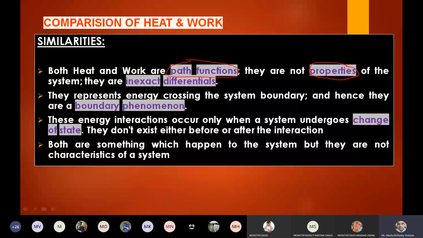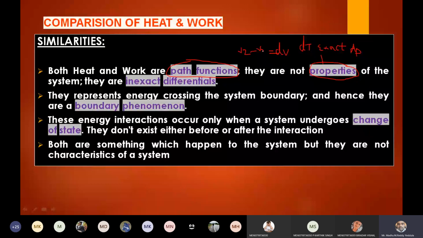Whenever it is a property, it is always an exact differential. If it is an exact differential, then we can call it a property of the system. Exact differential means dV, dT, dP, these are all properties of the system. I can write dV as V2 minus V1, dT as T2 minus T1, dP as P2 minus P1.